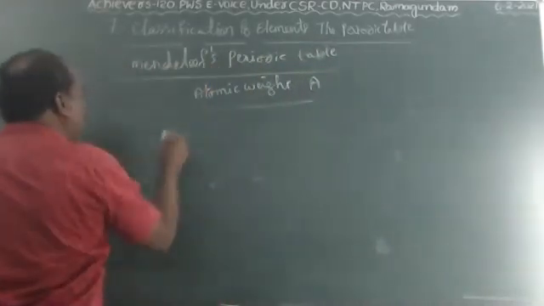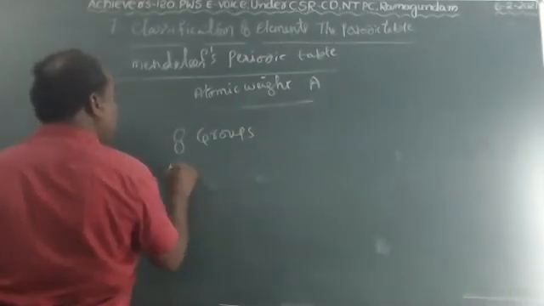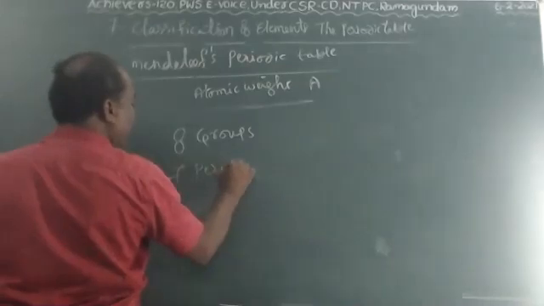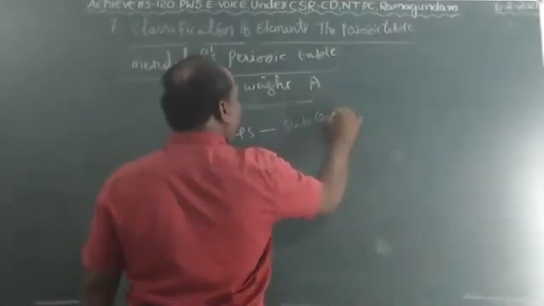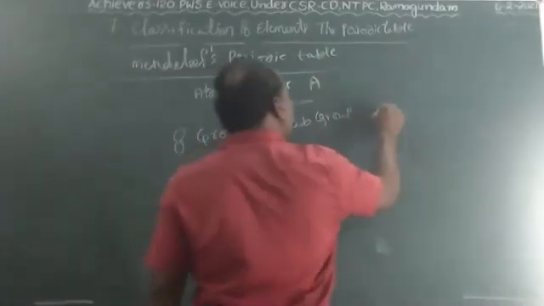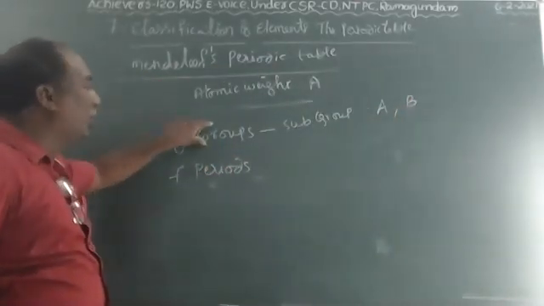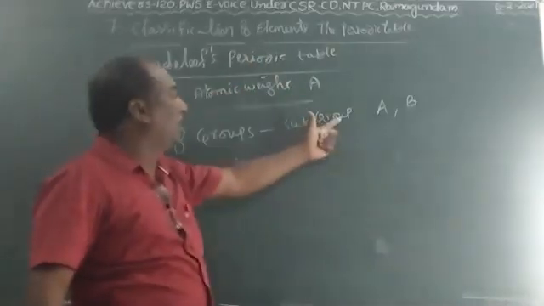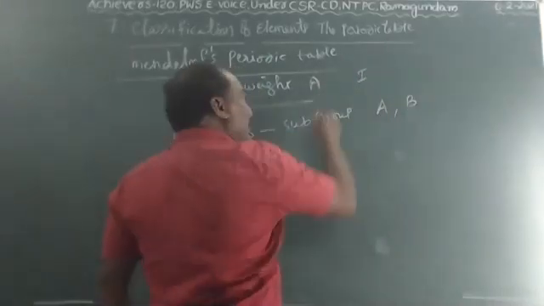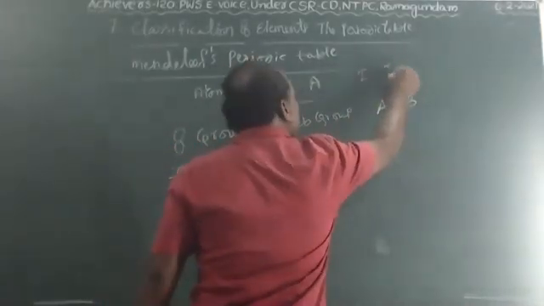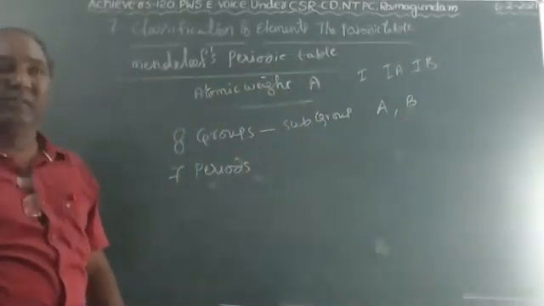Mendeleev's periodic table consists of 8 groups and 7 periods. Every group consists of subgroups. The subgroups are denoted by A and B. For example, the first group consists of subgroups denoted by first A and first B, like that. Second group, second A and second B. They are called subgroups.